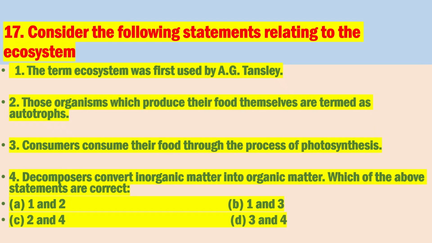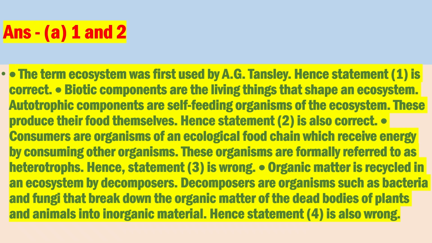Number 17. Consider the following statements relating to the ecosystem. The correct answer is A. Statements 1 and 2 are correct. The term ecosystem was first used by A.G. Tansley. Hence statement 1 is correct. Biotic components are the living things that shape an ecosystem. Autotrophic components are self-feeding organisms of the ecosystem. These produce their food themselves. Hence statement 2 is also correct.